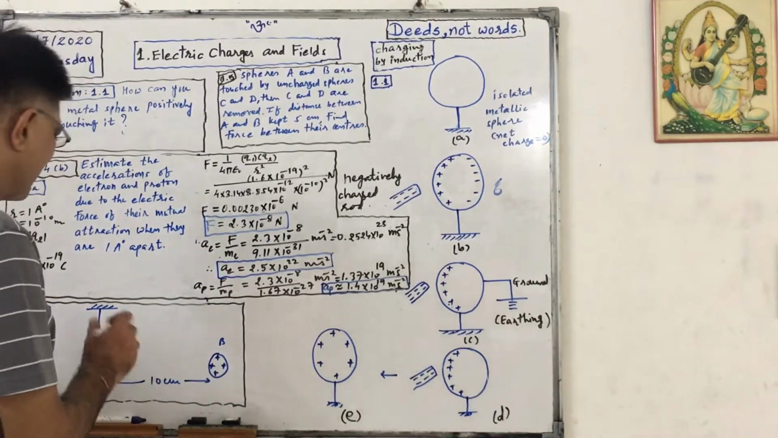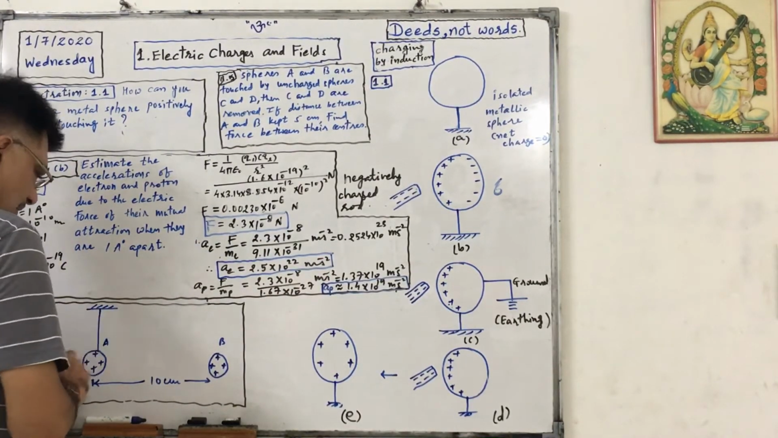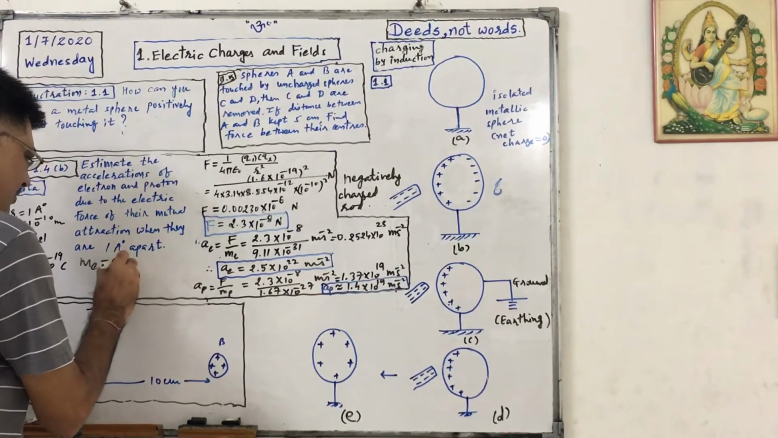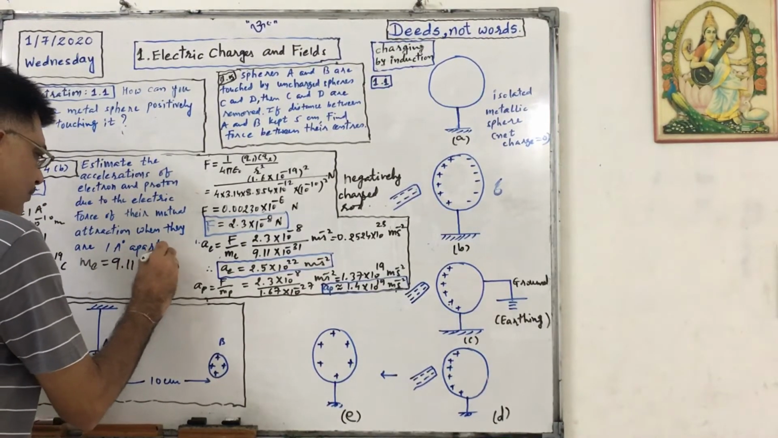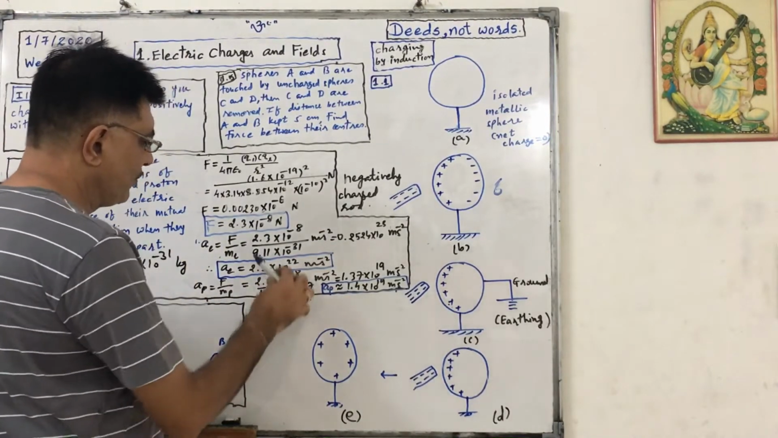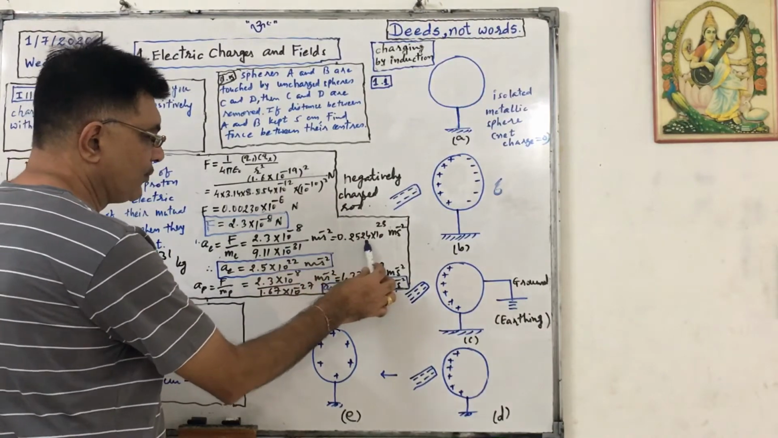What is mass of electron? Mass of electron is 9.11 into 10 raised to minus 31 kg. Putting here, okay, what will happen? 2.3 upon 9.11, that is 0.2524.